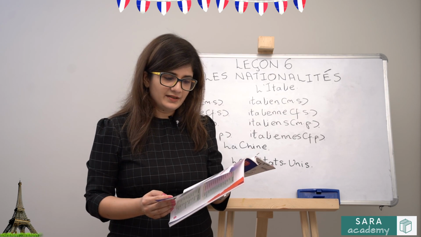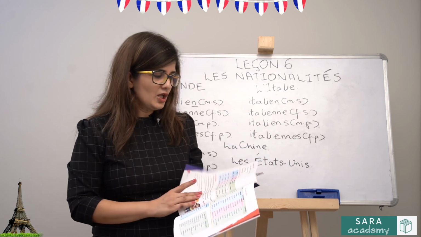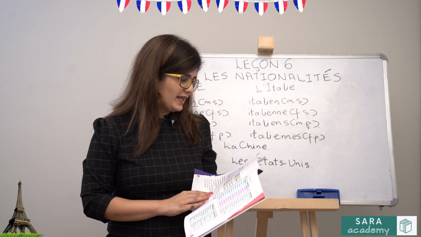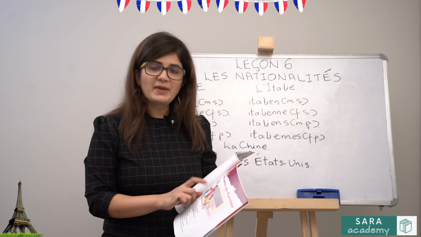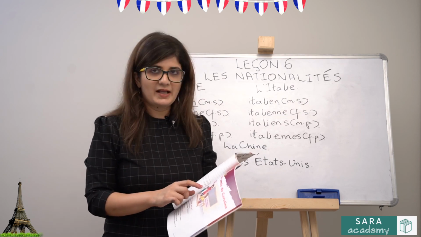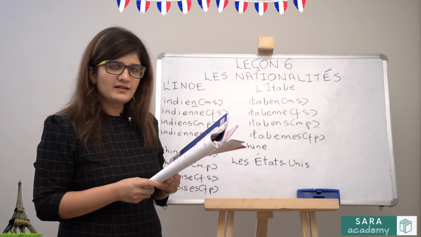Sonia is Italian. True, because it is mentioned right at the beginning. So, your answer will be vrai. And Pedro est français, it is false because Pedro is Spanish, he is not French. Il est espagnol. We will now do certain examples from the exercises that have been given.